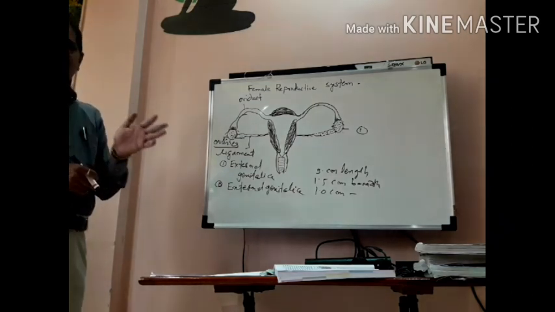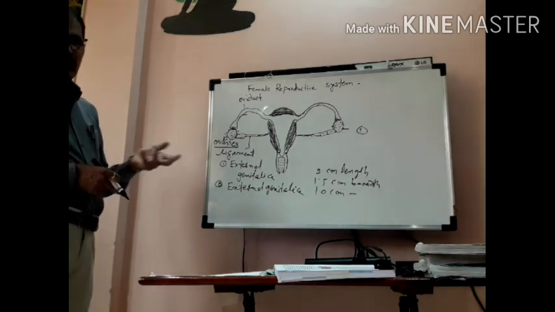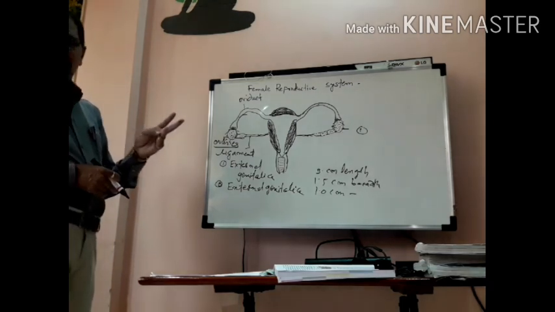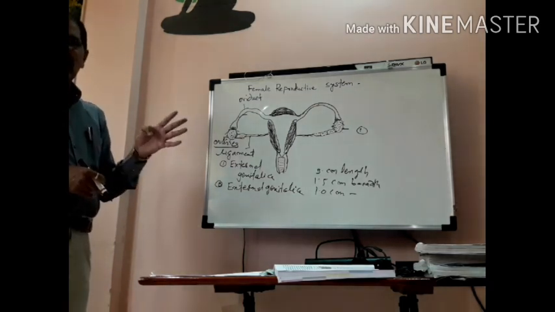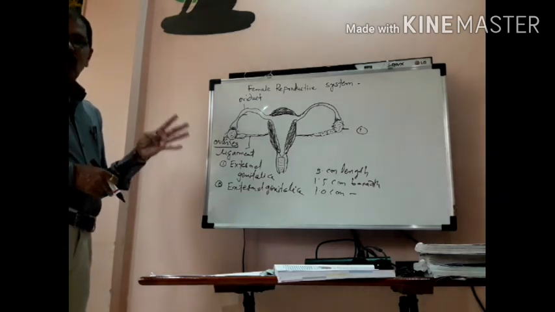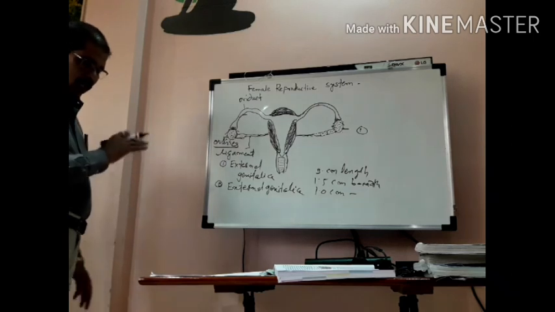You know what ovulation means. When you studied the menstrual cycle, days 13, 14, 15 and 16 are the ovulation phase. At that time the ovum is released, and this hormone helps.